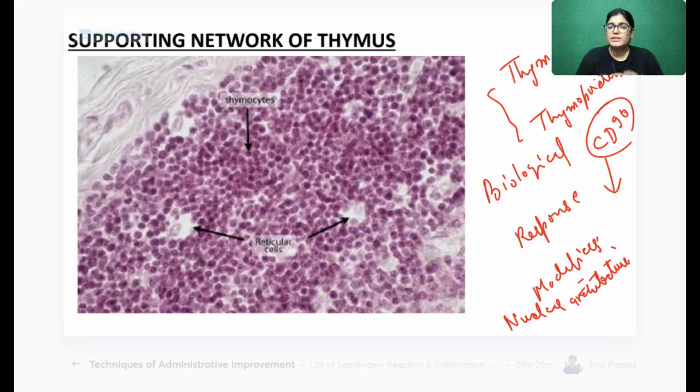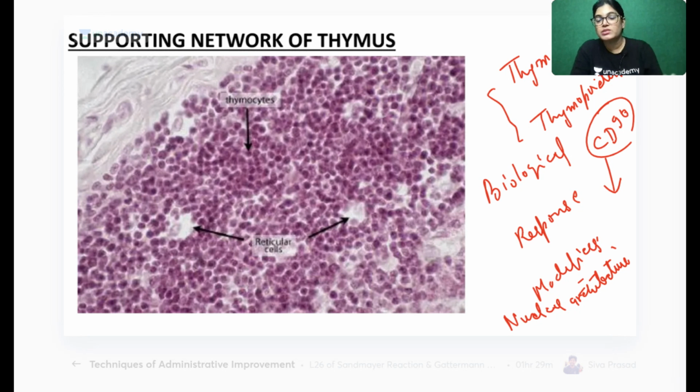Got it? This much detail will not be asked from you as first year students, but in the viva, if any teacher wants to give you more marks, they can ask you the role of thymosin and thymopoietin.